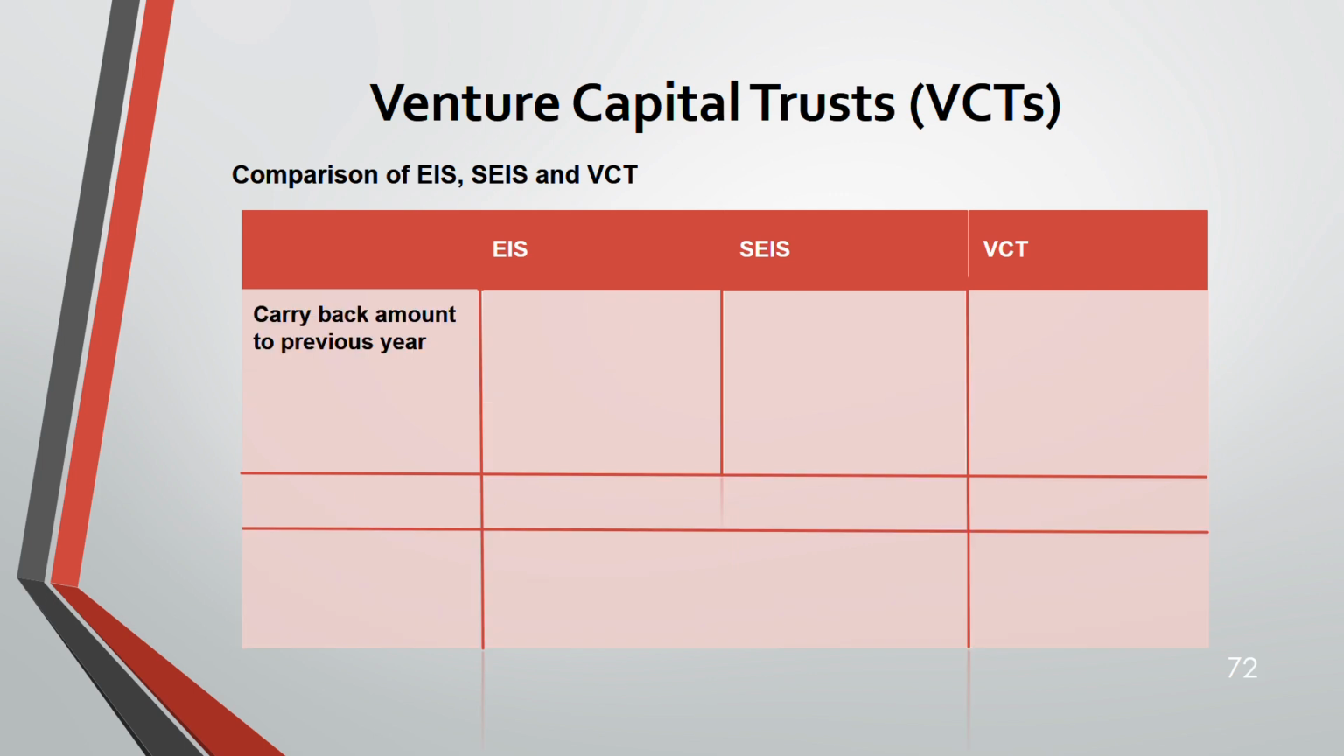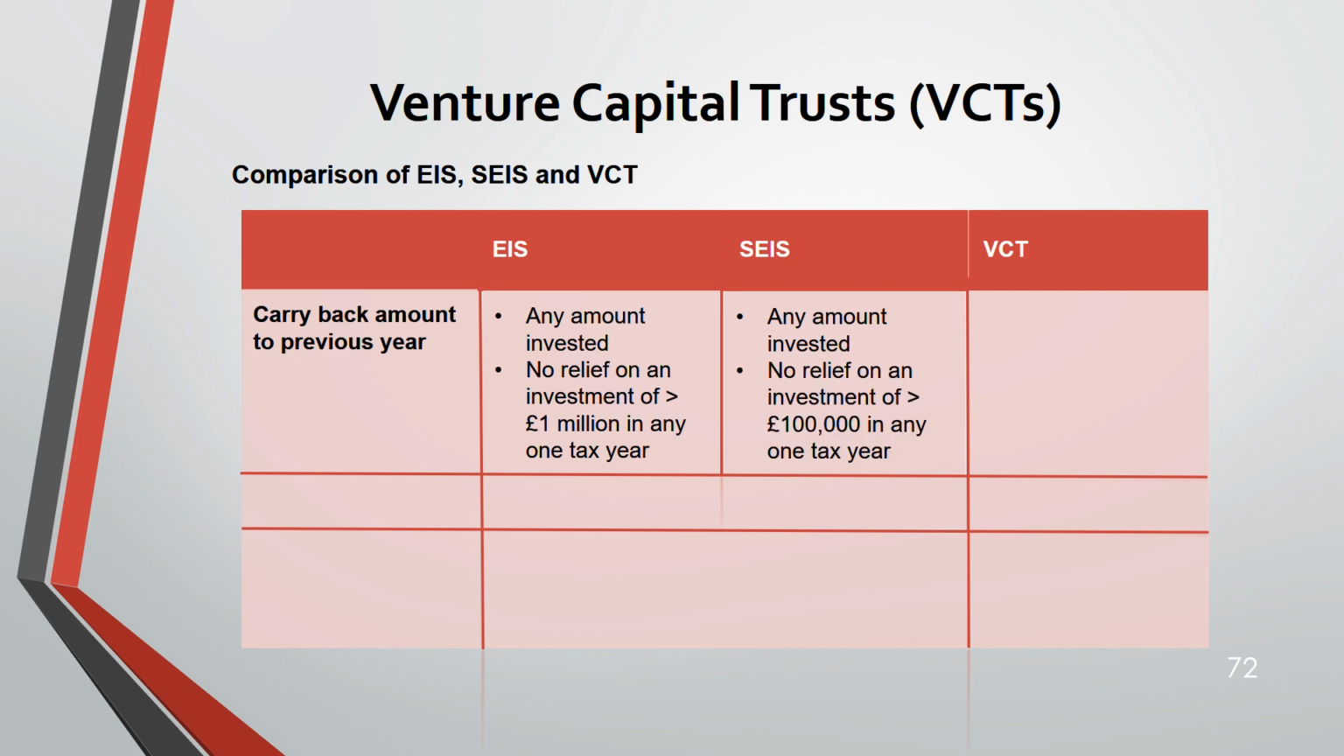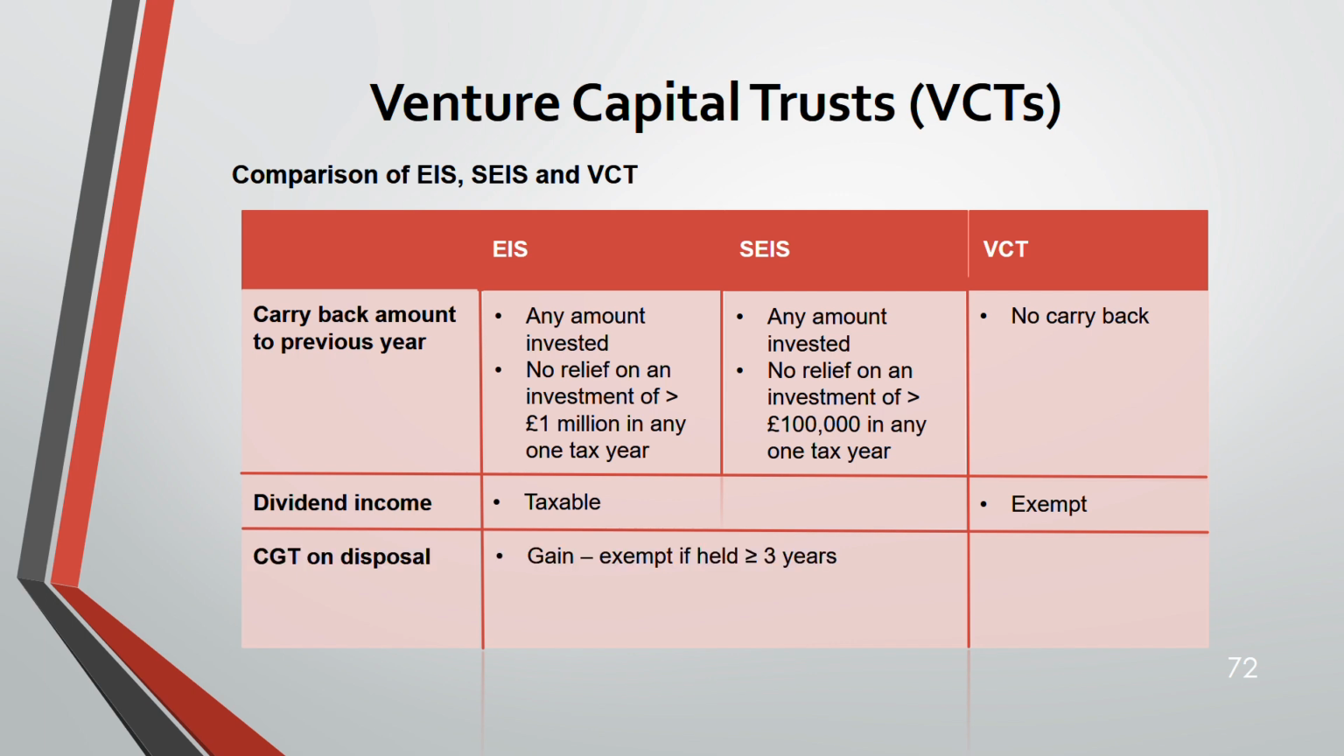Now, what is the amount that you can carry back? Any amount invested, no relief if you are investing more than 1 million in any one tax year. Any amount invested, no relief if you are investing more than 100. No carryback for VCT. Dividend income is taxable for both EIS and SEIS, but for VCT it is exempt. And CGT on disposal: gain is exempt if it is held more than 3 years. Loss is allowable. You can elect to convert it into income tax loss so that you can set it off against trading income.